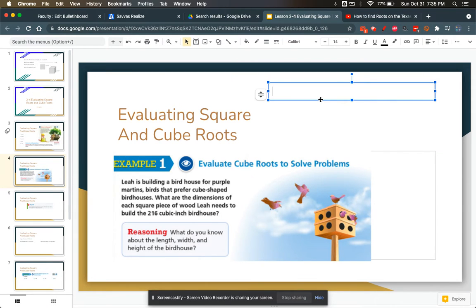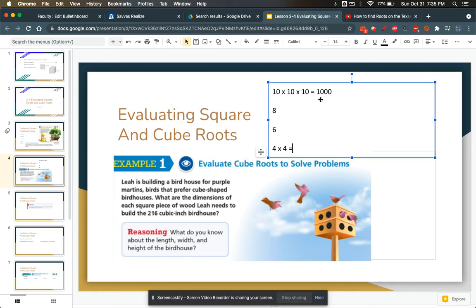For example, I know 10 times 10 times 10 is 1,000. This is 216. It has to be less than 1,000. Okay. I also know it has to be an even number because an even number times an even number is even, an odd number times an odd number is odd. So I know it could be 8, it could be 6. I know it's not 4 because I know 4 times 4 is 16, and 16 times 4 is certainly not 216. It's actually 64.